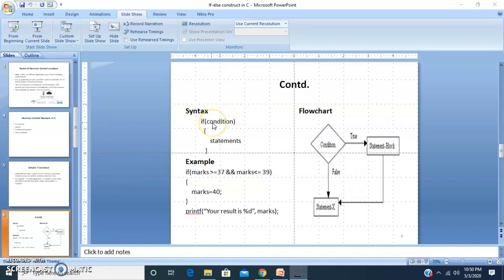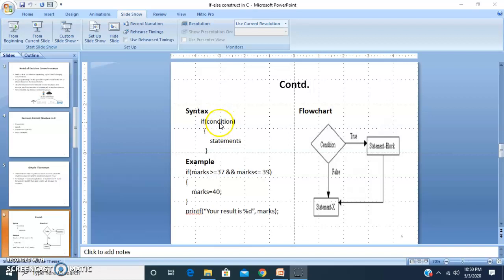To use this if construct, the syntax is if. If is a keyword in C programming, that means it is a reserved word. Just like in real life we use if, in the same way in programming we use if. You have to specify the particular condition in brackets. This condition can be an expression of relational and logical operators.